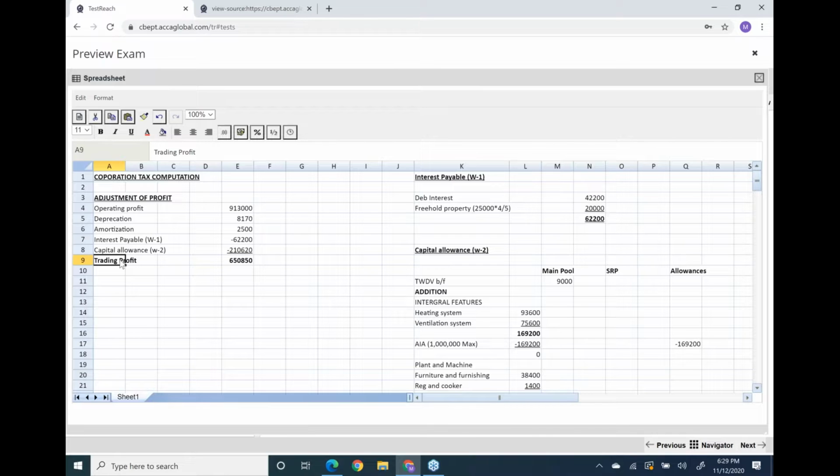But now, dear student, think about the requirement. Your requirement is not only trading profit, but you have to calculate complete corporation tax, and for that you have to make the complete pro forma. In the pro forma there are more things, like property income, capital gains, and interest income.